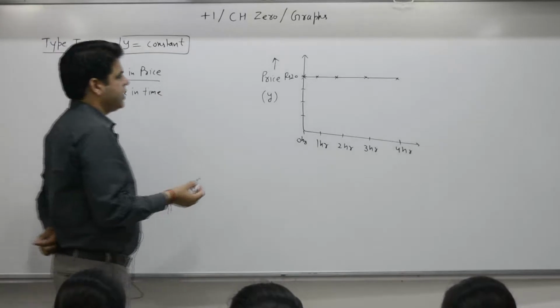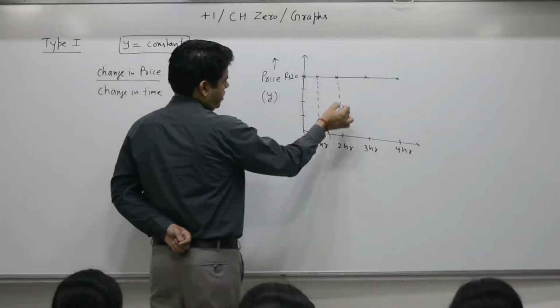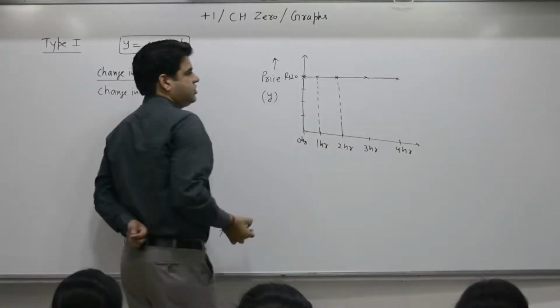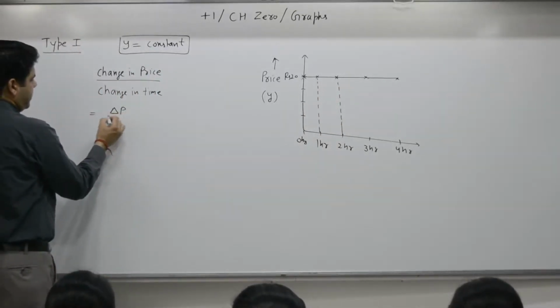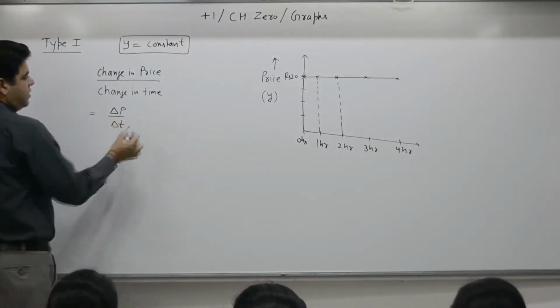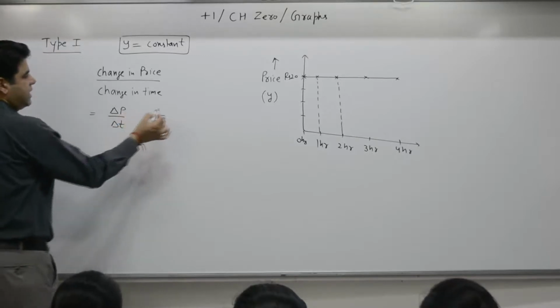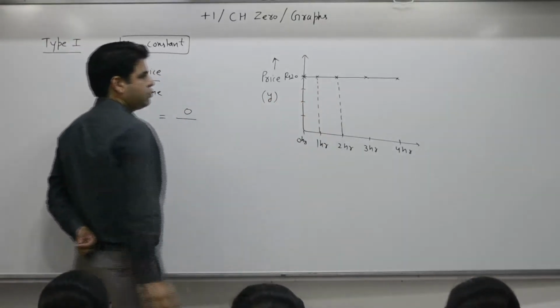Take any points, from 1 hour to 2 hour. What is the change in price? Delta P, change in price, over delta T. Its value: the change in price is 0. Final price is 20 rupees, initial price is also 20 rupees.